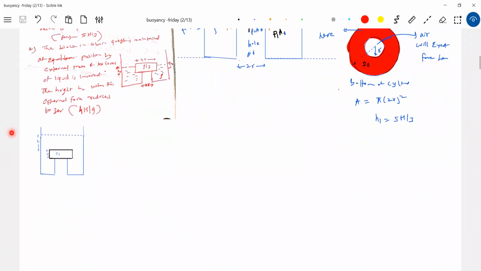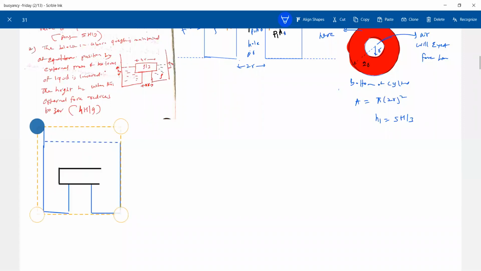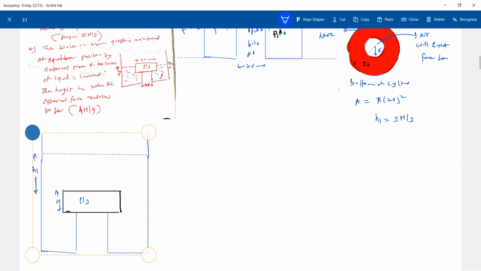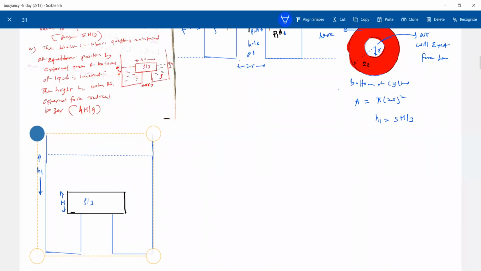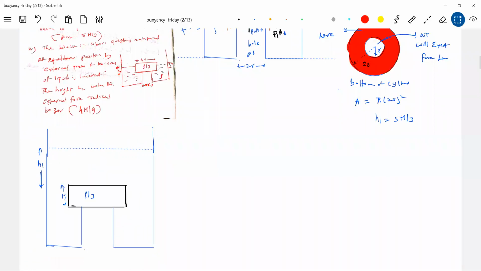I'll scroll up. You can see this. Okay, the block is above.